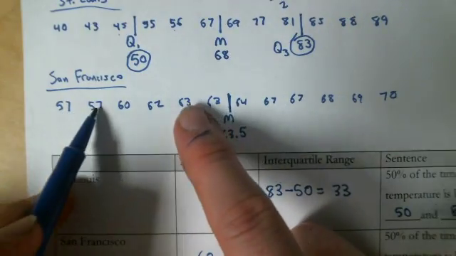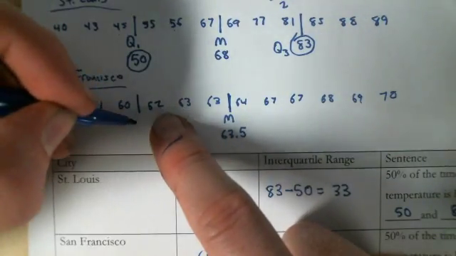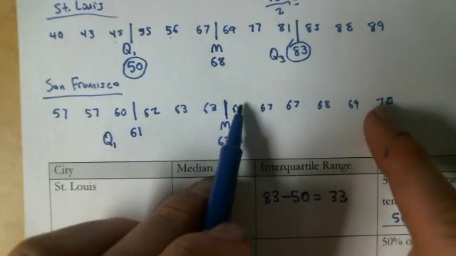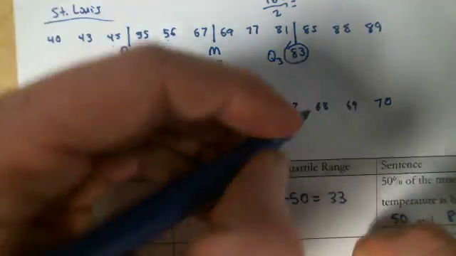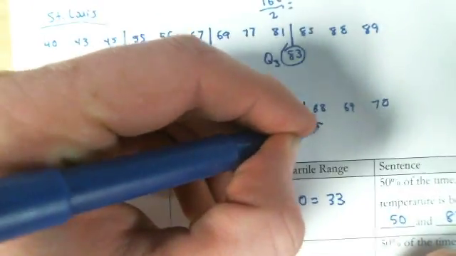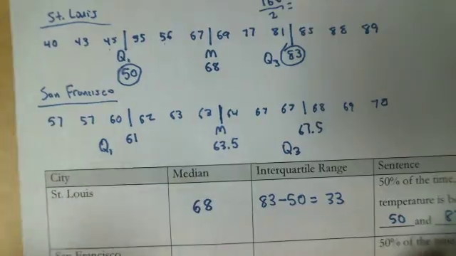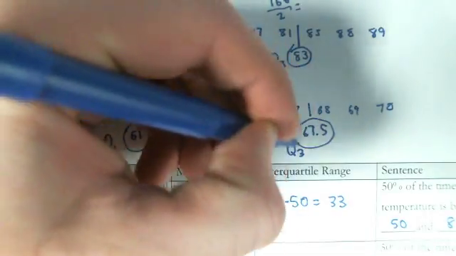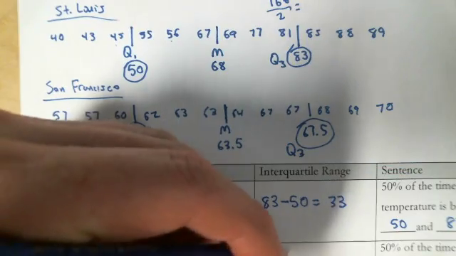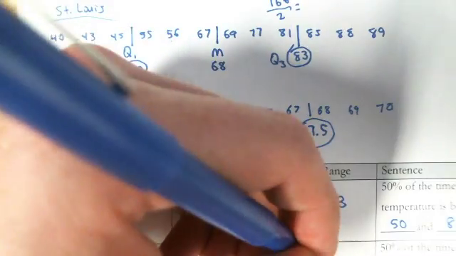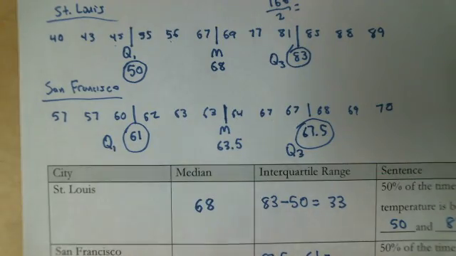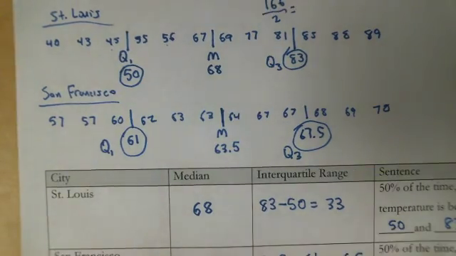Let's go ahead and find inward. Here we go. We have 61 for quartile 1. Do it up here, in and in. We get 67.5 for quartile 3. So obviously it's going to be a much, much smaller interquartile range. We have 67.5. We're subtracting 61. We, of course, would end up with, I think, 6.5. So a much, much smaller interquartile range.